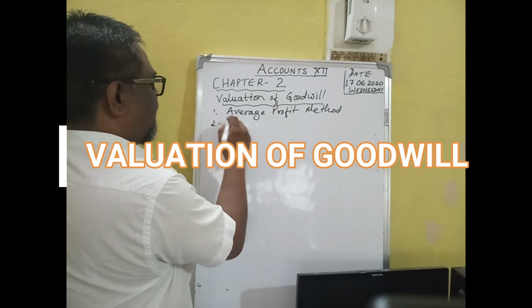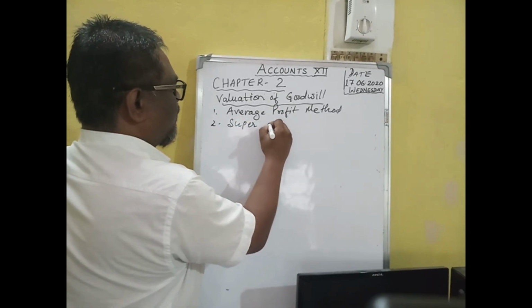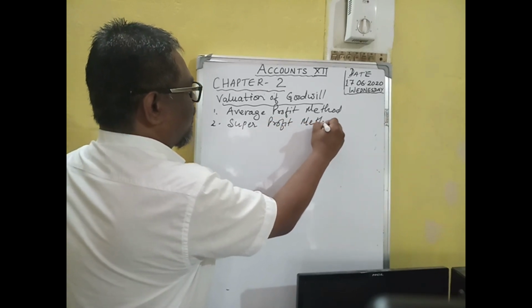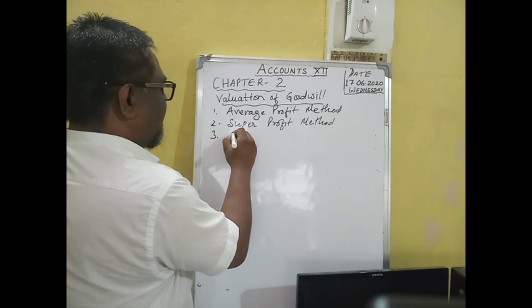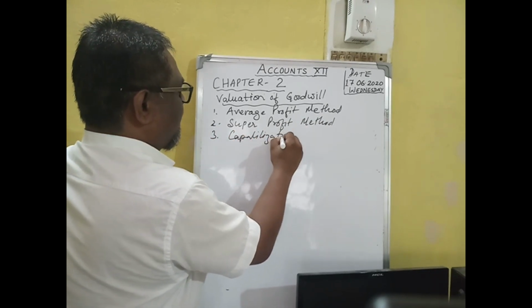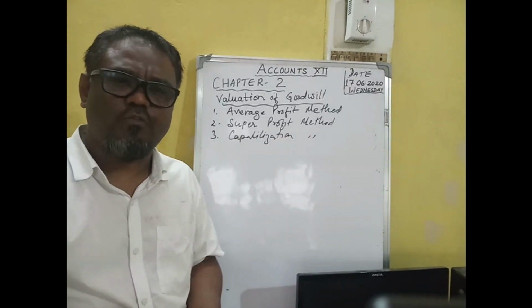Number two is the super profit method. Number three is the capitalization method, capitalization of average profit or capitalization of super profit.